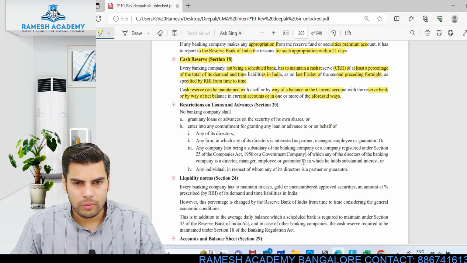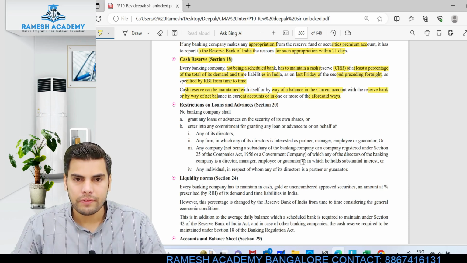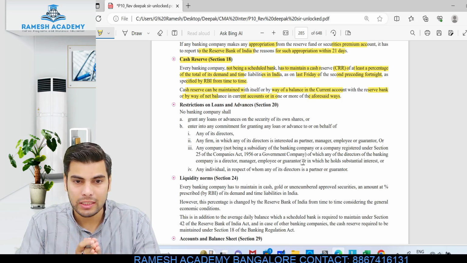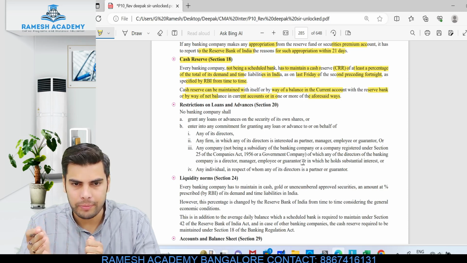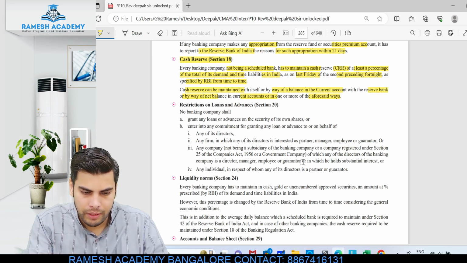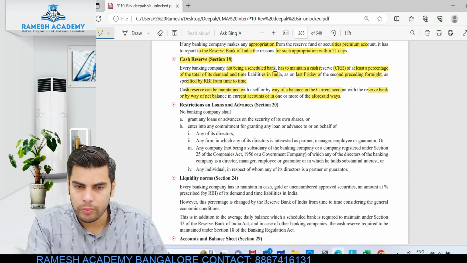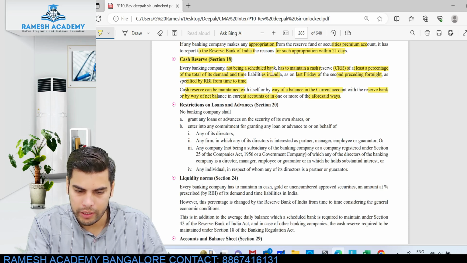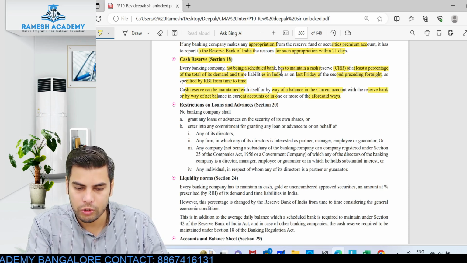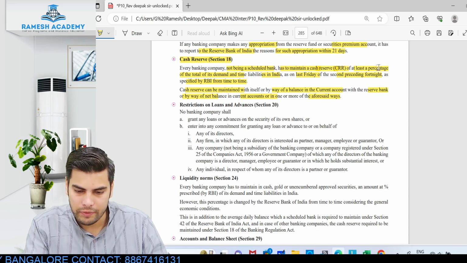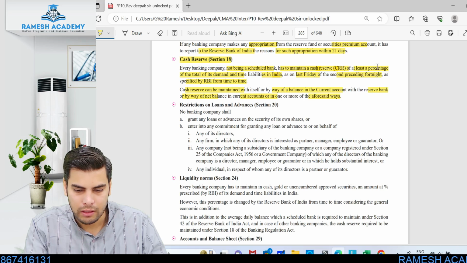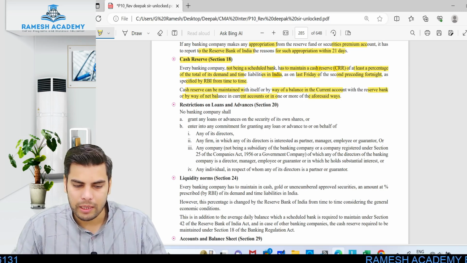Okay, first thing is to know the meaning of this particular term. What is this cash reserve ratio? These banking companies have to maintain a certain amount of reserve with the RBI or in the current account. Look at this. Every banking company not being a scheduled bank, they're not talking about the scheduled bank over here, they're talking about the non-scheduled bank, has to maintain a cash reserve ratio of at least a percentage of the total of its demand and time liabilities in India as on the last Friday of the second preceding fortnight as specified by the RBI from time to time.